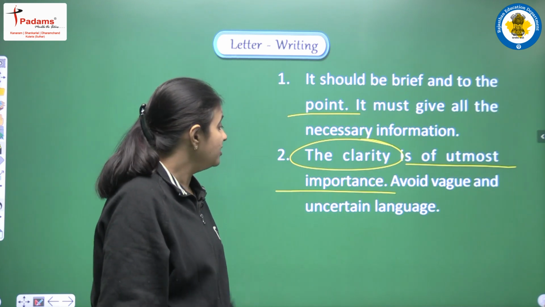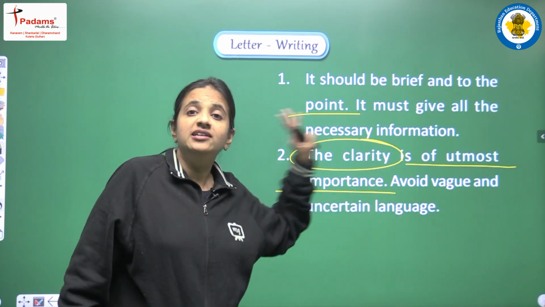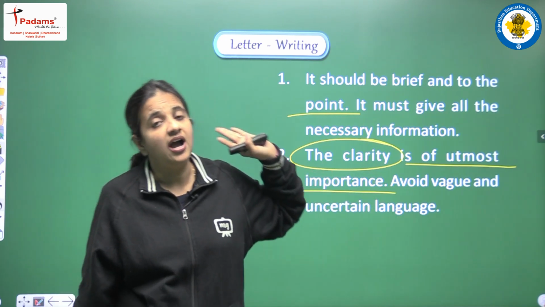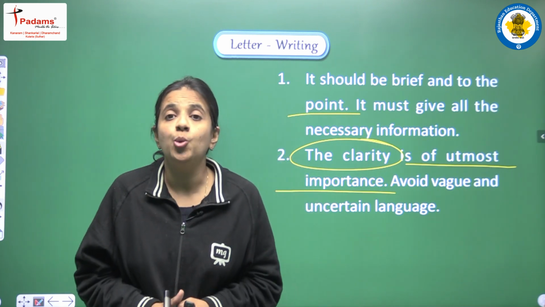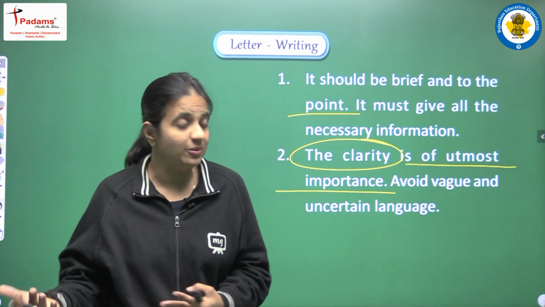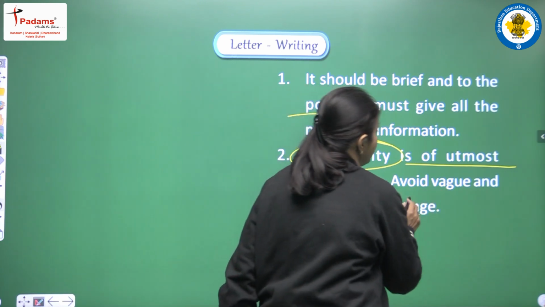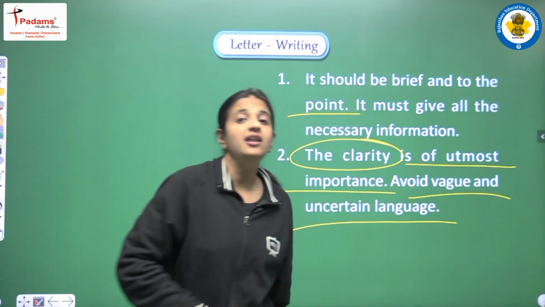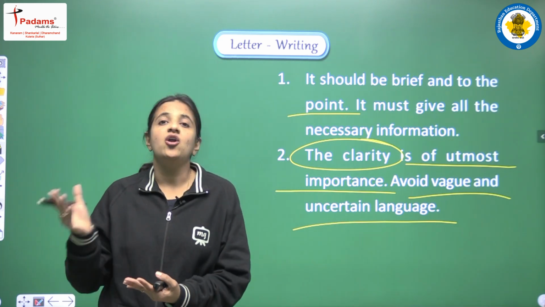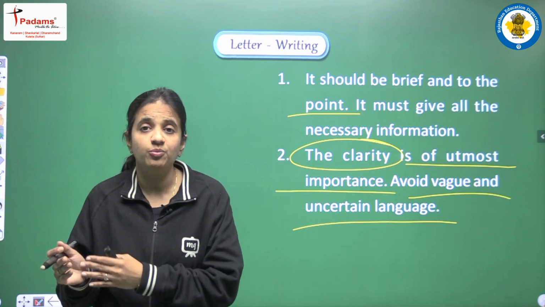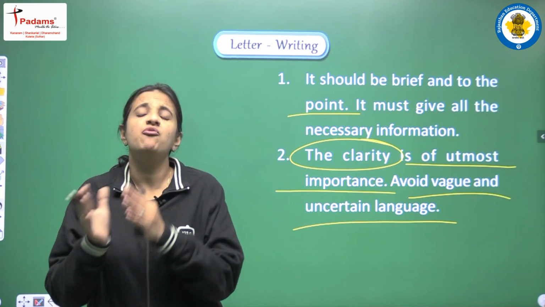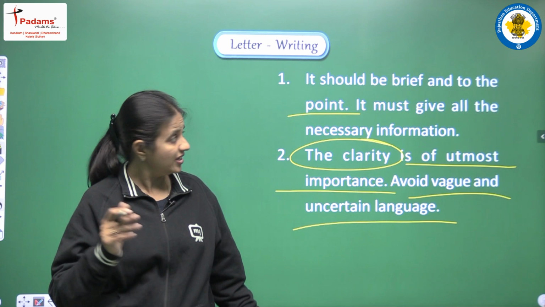Avoid vague and uncertain language. That clarity will be there only if we are choosing clear language and appropriate words. So yes, we should avoid all vague and uncertain language. Our language, all the words, our vocabulary that we are choosing, everything should be up to the mark, everything should be very much clear. Okay.